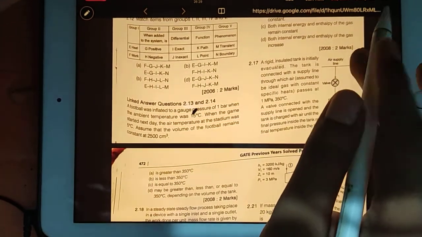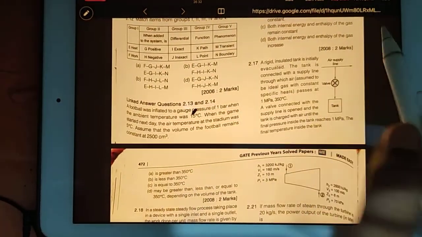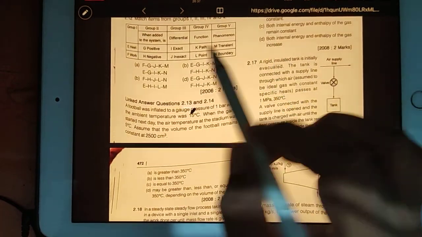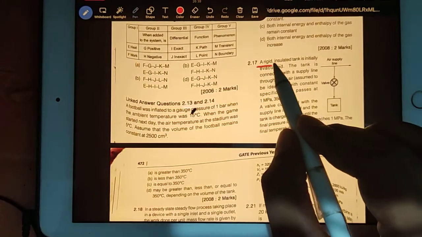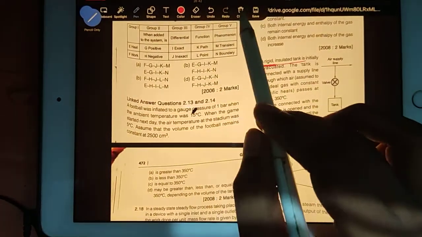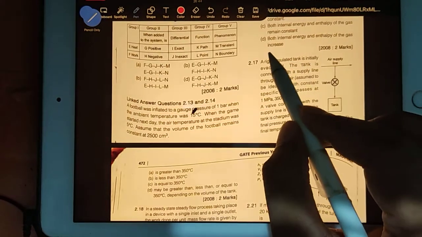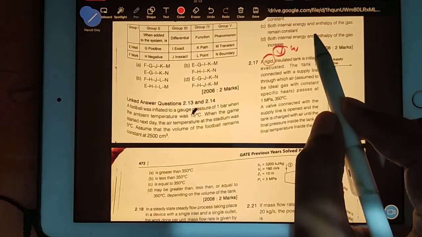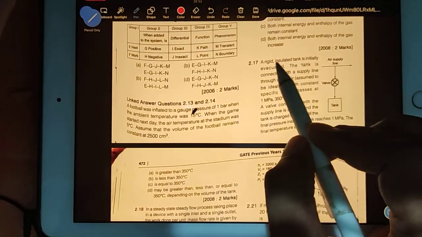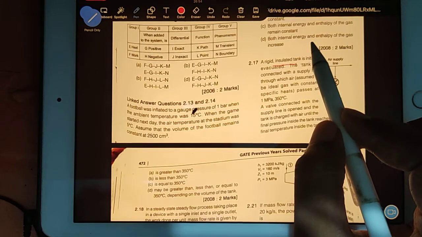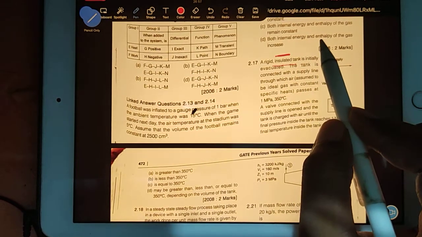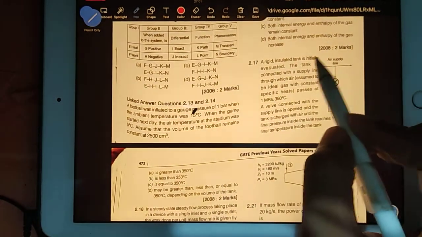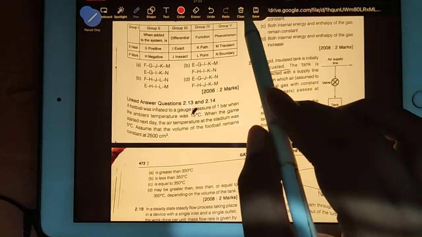Okay, now let's feel the question first. Here they are talking about a rigid insulated tank. Tank is rigid. What is the meaning of rigid? Your volume will not change. If volume will not change, work done is 0. Keep in mind, every word has sense. Insulated means your heat cannot go out, cannot come in. That's the meaning of insulated. Initially evacuated means initially vacuum.